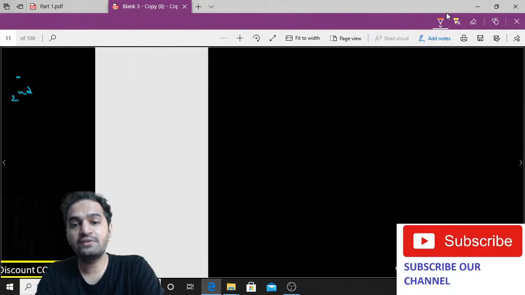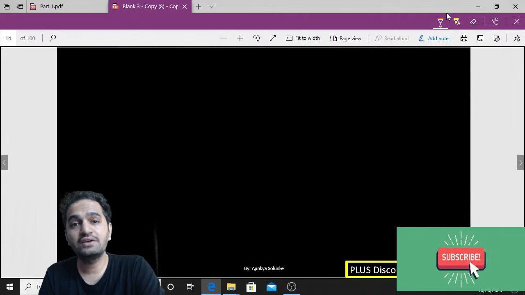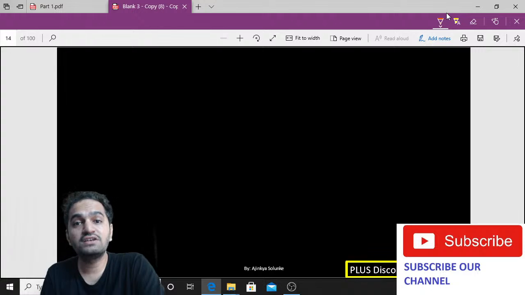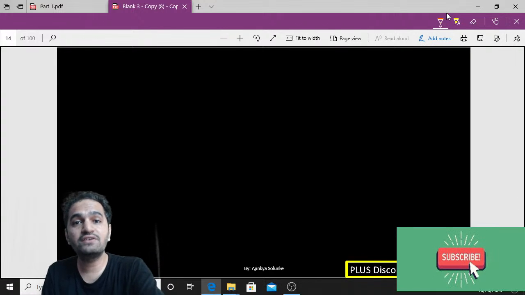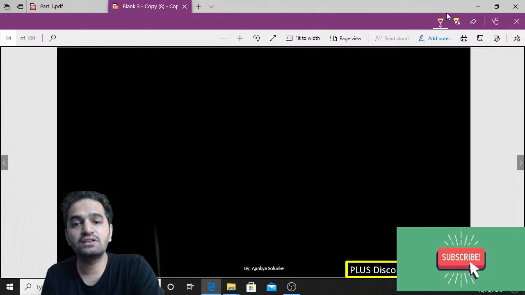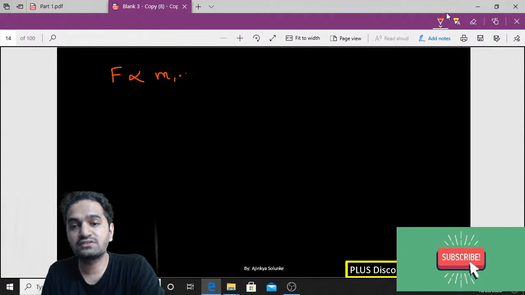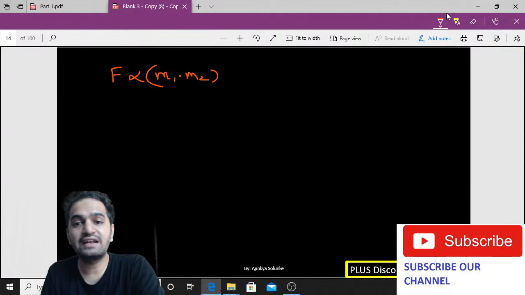But Newton didn't specify what exact experiment was done by him, and that was not published in our book. It is not there in our syllabus. That is of higher grade level. That is not even for 11th and 12th. That is for BSc. So you just have to go with the statement. So the first statement is force is directly proportional to the product of their masses. Okay, that is the first statement.